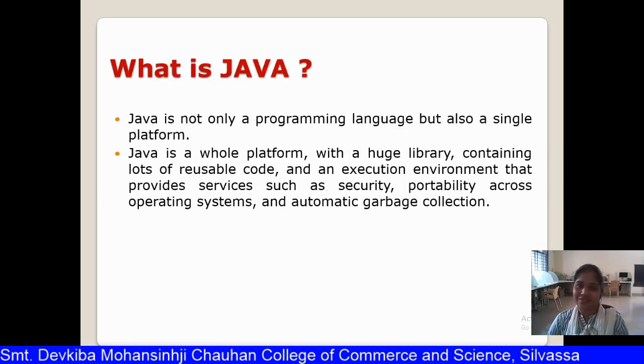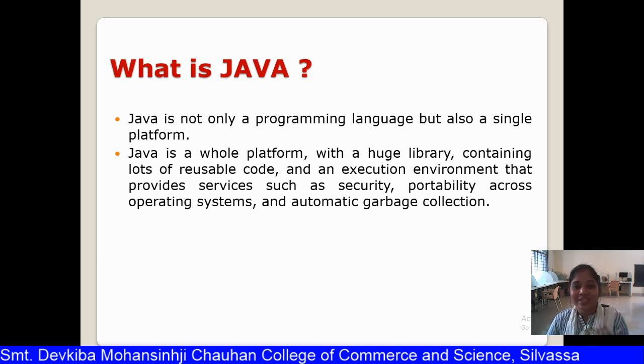So, what is Java? What is Java language? Nowadays, if you search on Google, Java is one of the most popular and used languages in the industry. What is this Java? Java is not only a programming language but also a platform, because Java has a huge library containing lots of reusable code. Many codes are ready to use. You just have to import that library in your code and use it.